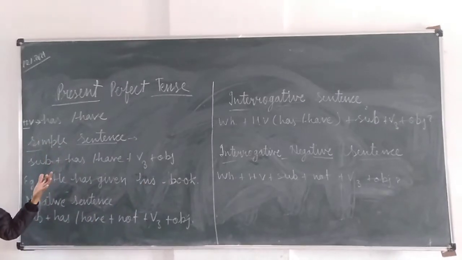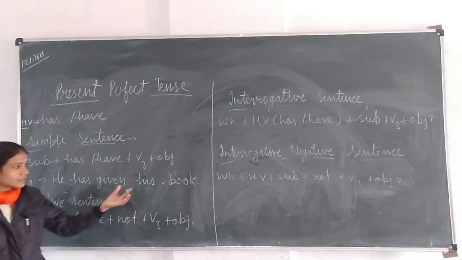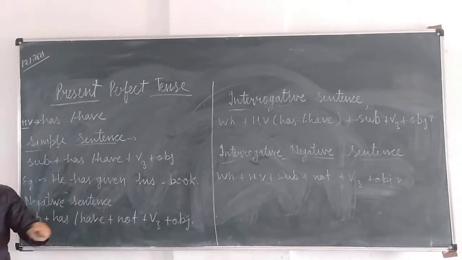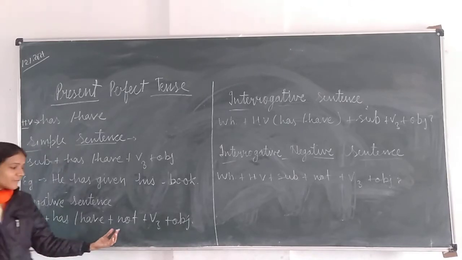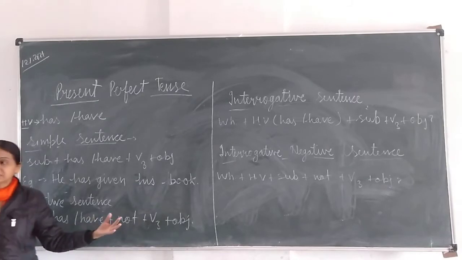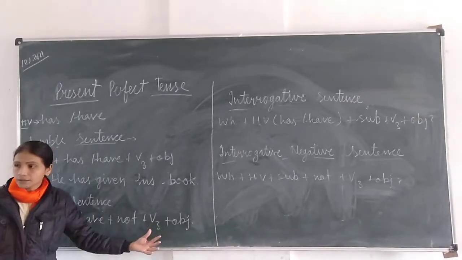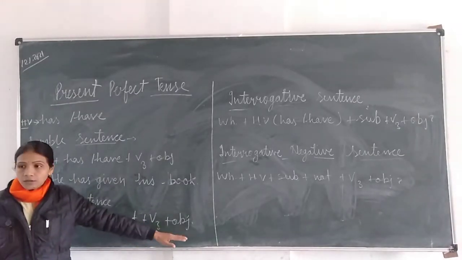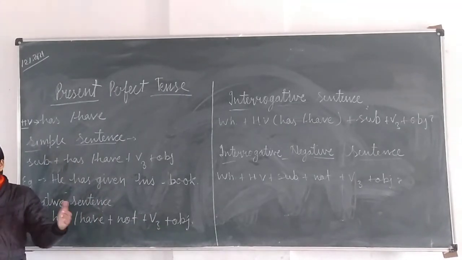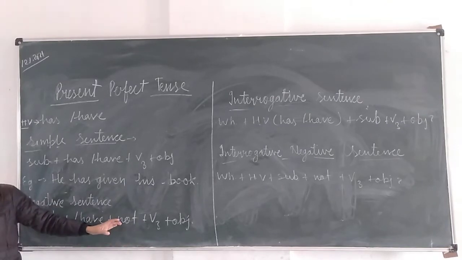Now the example: he has given his book. This is an example of a simple sentence. Now we will see the sentence structure of a negative sentence. The negative sentence structure will be subject plus has or have, then not, because it is a negative sentence, so we have to use a negative word like not. Then verb's third form and the object. Again I am telling you, after each sentence structure you have to write 2 examples in your grammar notebook.